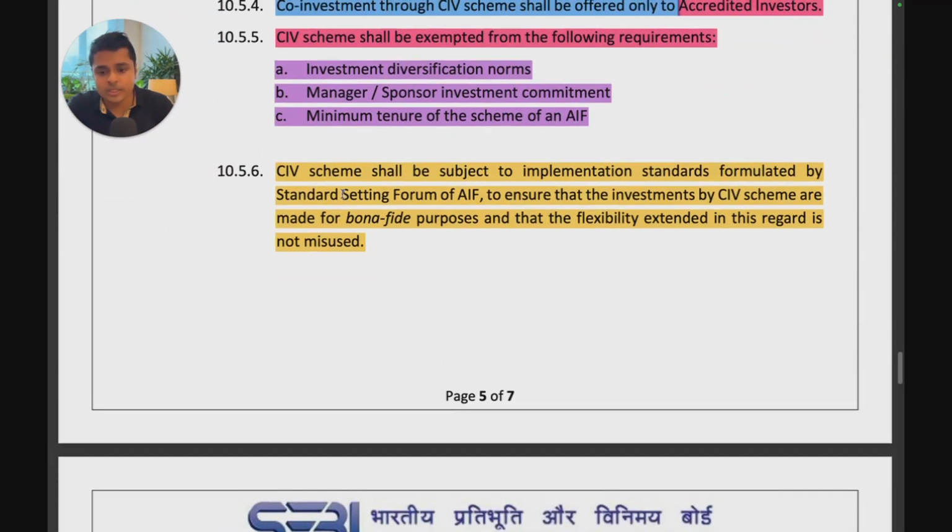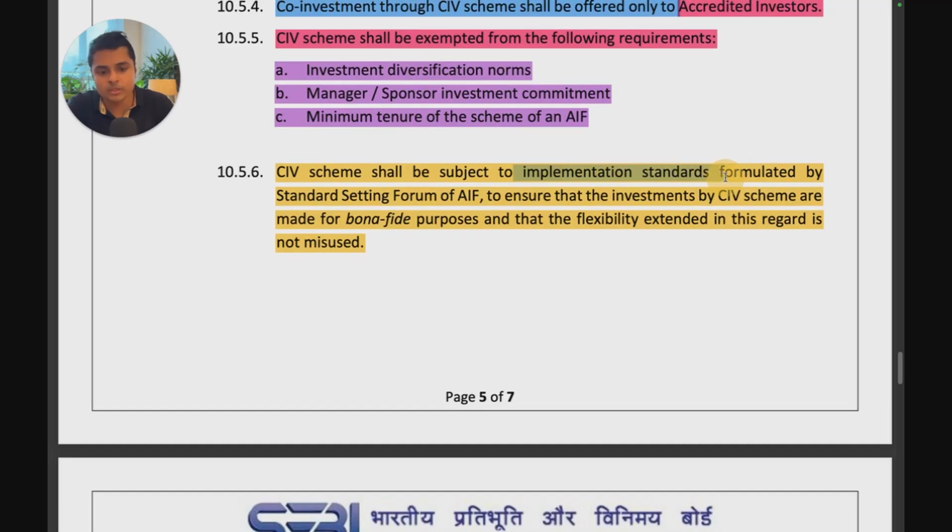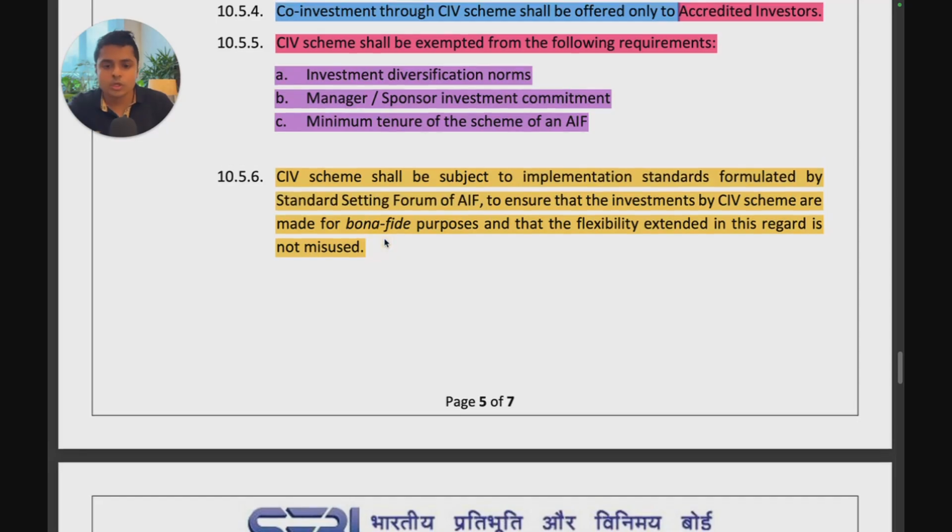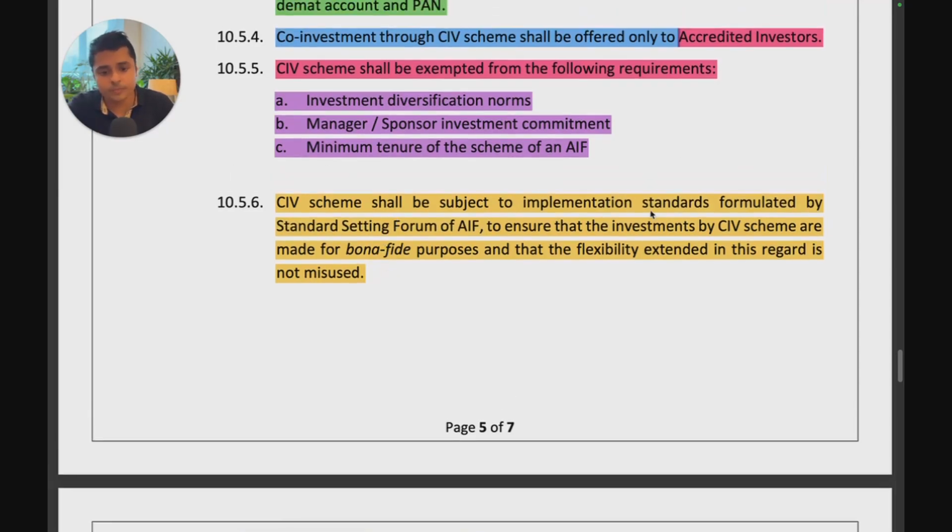Next, the co-investment scheme shall be subject to the implementation standards formulated by the standard setting forum of AIF to ensure that the investments by the CIV scheme are made for bona fide purposes and the flexibility extended in this regard is not misused. So we await the implementation standards by the standard setting forum. This is actually the third time SEBI has come up with implementation standards by the standard setting forum.